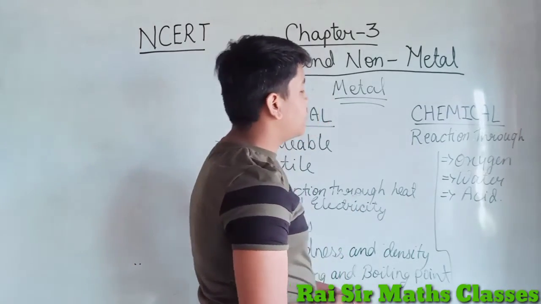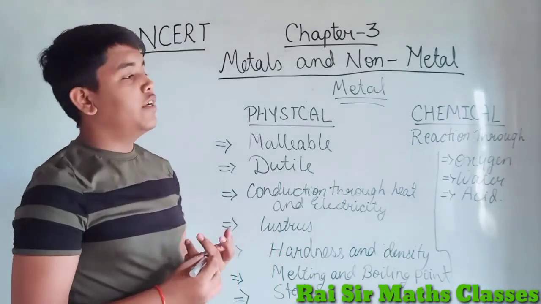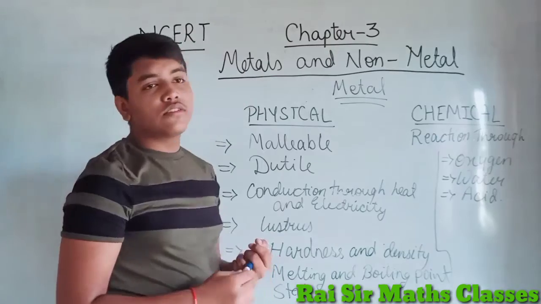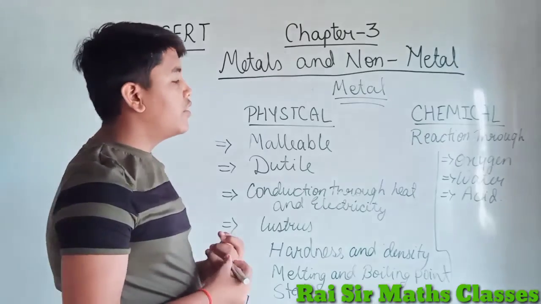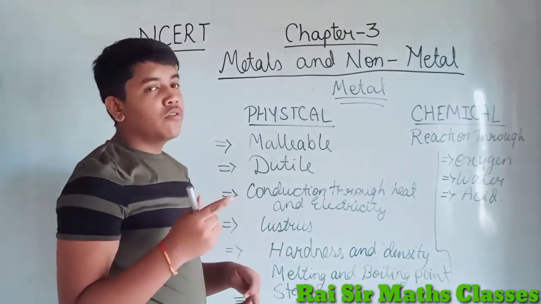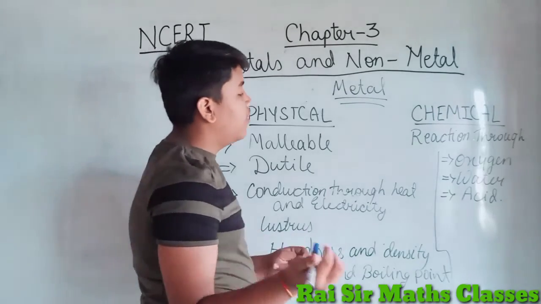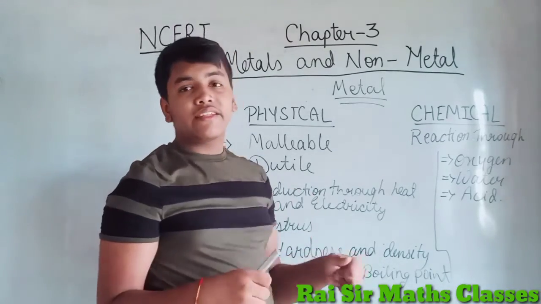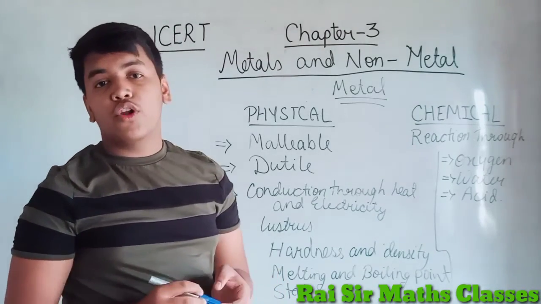Means in chemical properties we are going to know whether it is acid or base, in chemical reactions. Like let's take an example of NaSO4. In this, Na is combined with SO4. It is found in solid state, and it has a metal. Means sodium is a metal, we can say, and it is acidic in nature, you can say like this also. So this is the whole chapter that we are going to know.